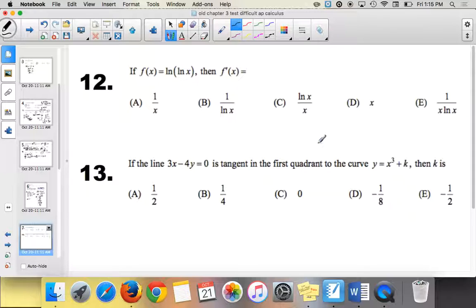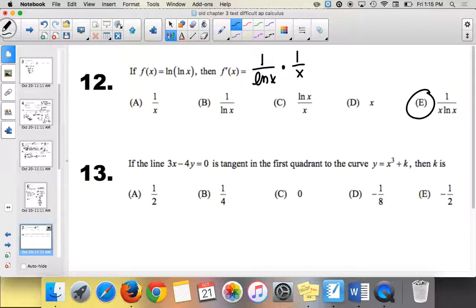All right, so this one, natural log of x, this one's an easy one. It's in the form natural log of u. The derivative of natural log of u is 1 over u du. So we're going to have 1 over natural log of x, and the derivative of natural log of x is 1 over x. So very quickly, it is just e, right? We like those ones.